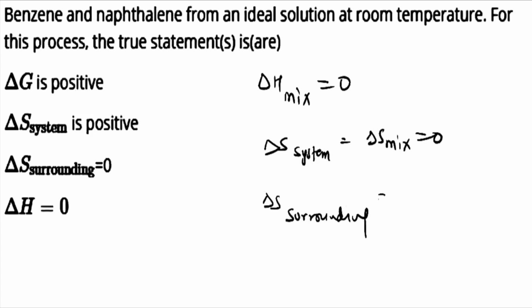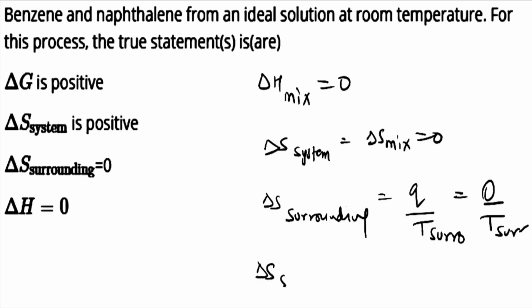So delta S surrounding is equal to heat upon temperature of surrounding. So heat involved is 0. So delta S of the surrounding will also be 0. So delta H is 0, delta S is 0.